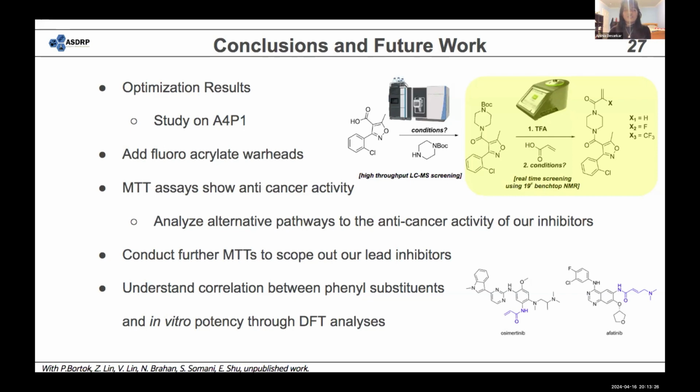We want to finish MTTs on the other 24 compounds with the different warheads and do some more in vitro tests and DFT analysis to understand the correlation between the phenyl substituents and the potency.